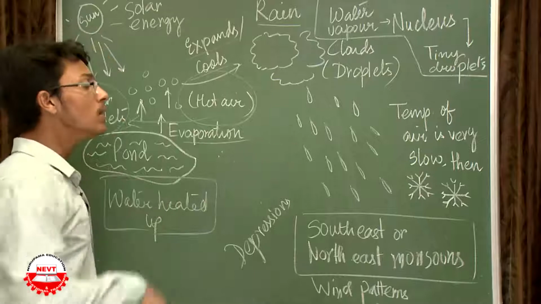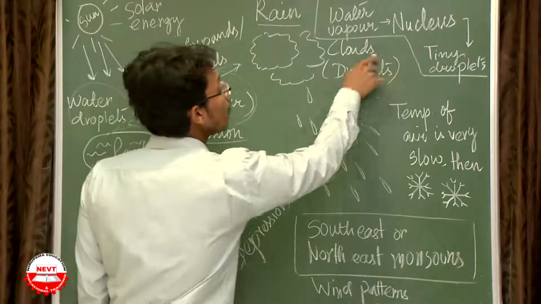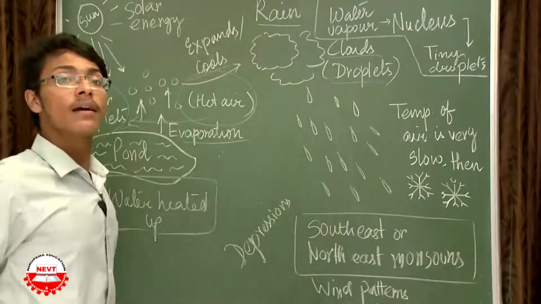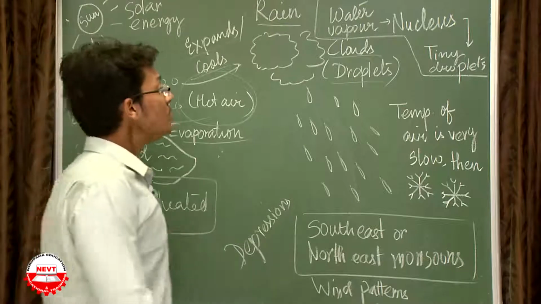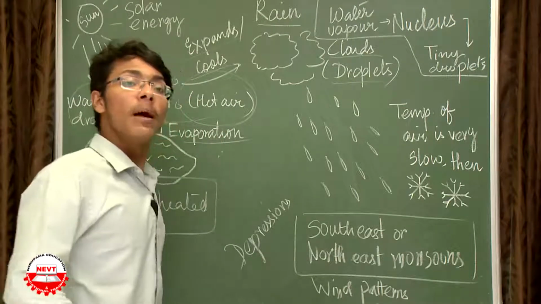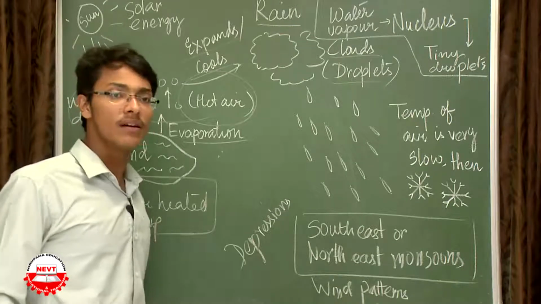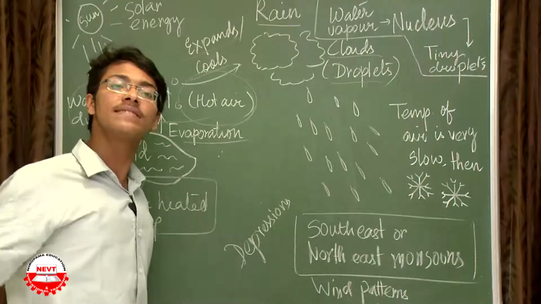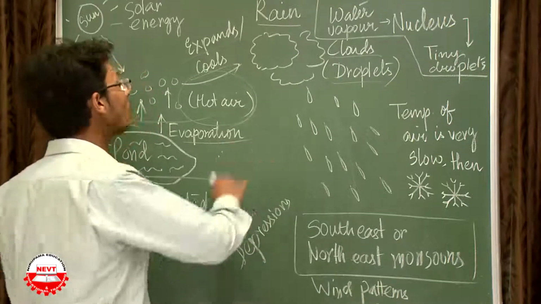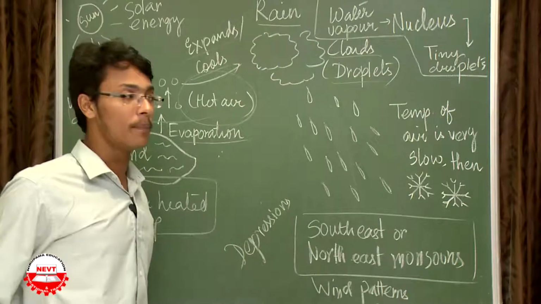When they get cooled, they form clouds. Clouds are formed after many water droplets accumulate together. Nothing else. The white clouds that we see around our sky are the accumulation of the water droplets.